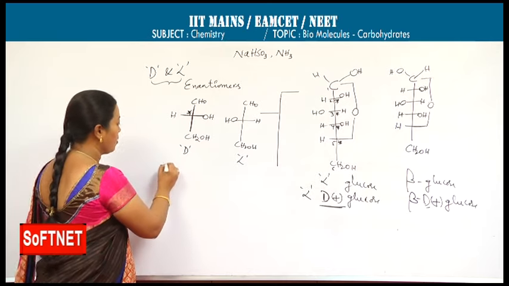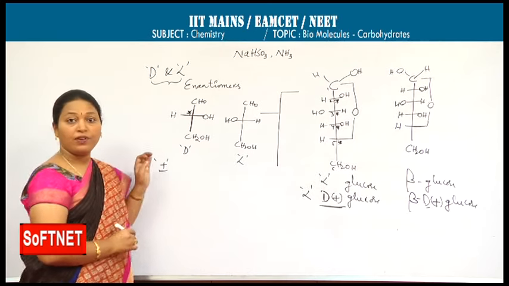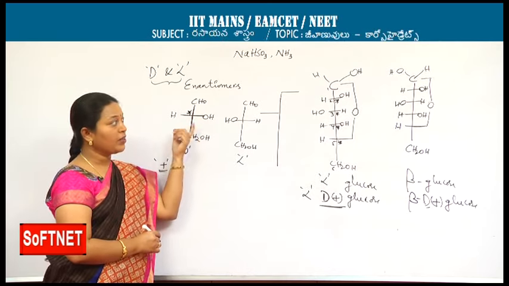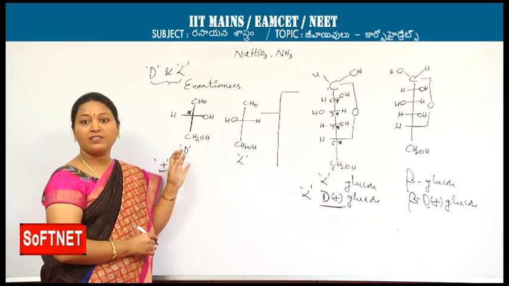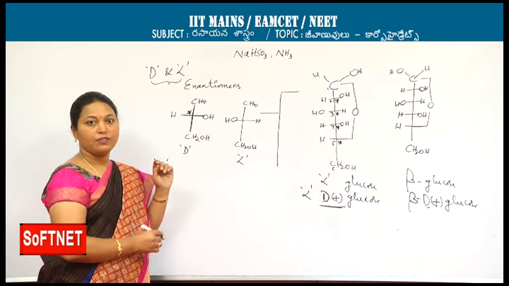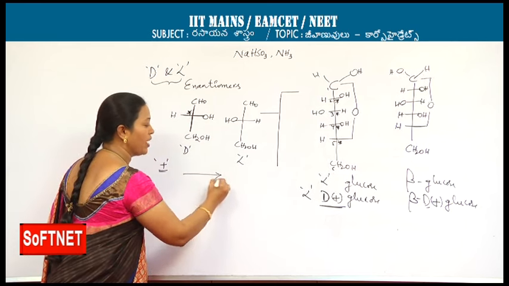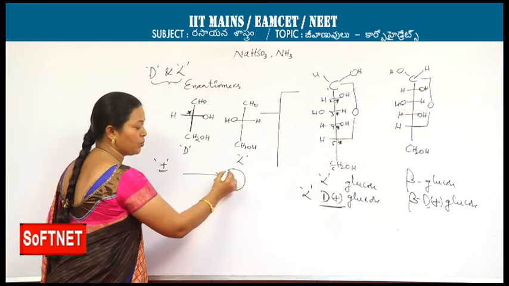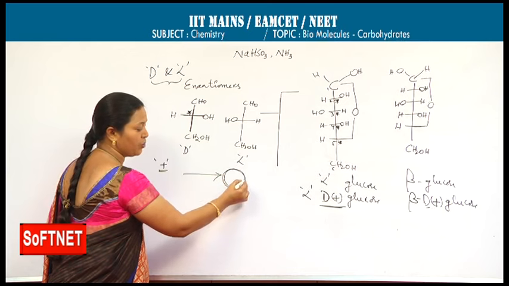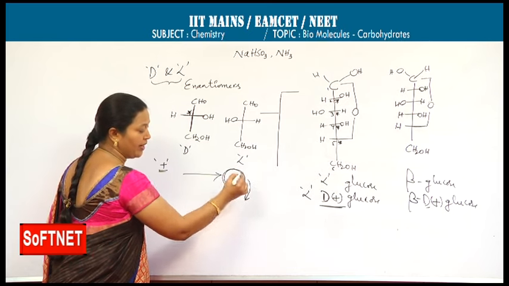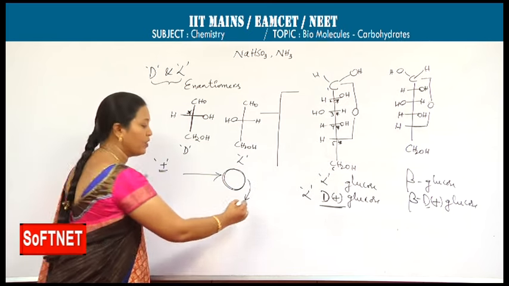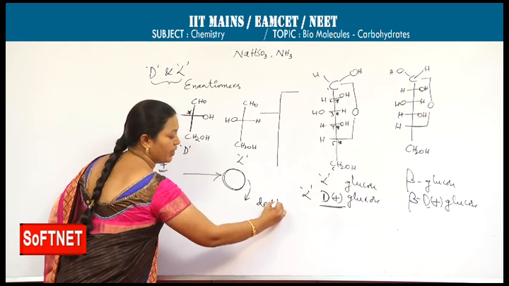And the plus form is nothing but this: whenever an asymmetric carbon containing compound faces monochromatic light, if the substance or compound is able to rotate the monochromatic light towards the right, then we call it dextrorotatory.